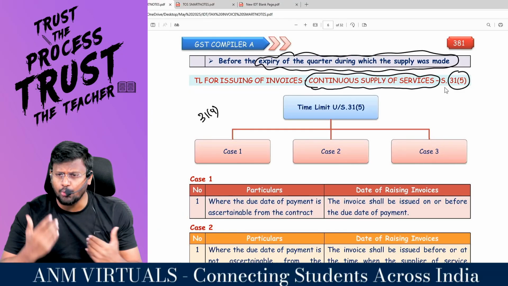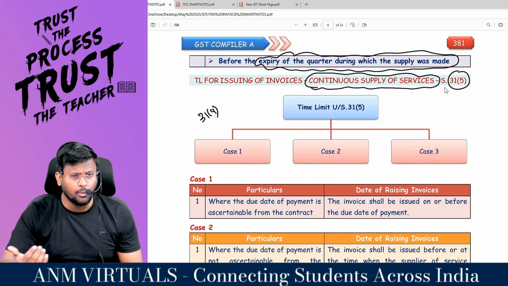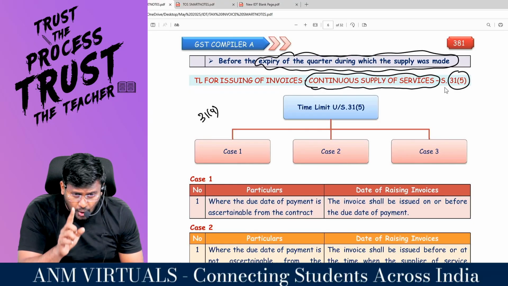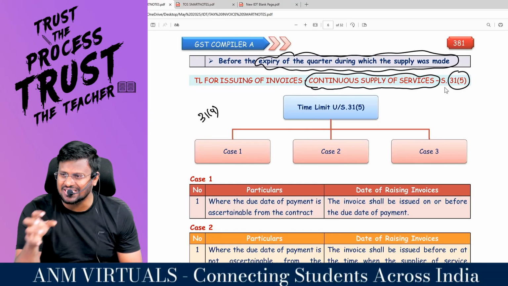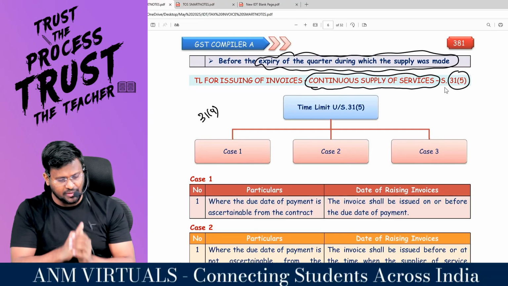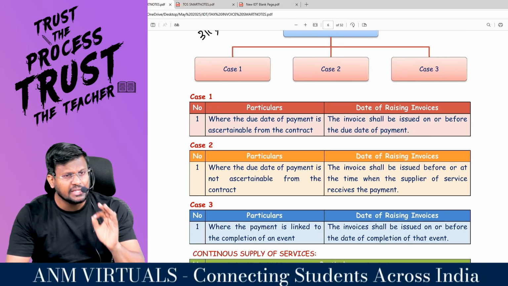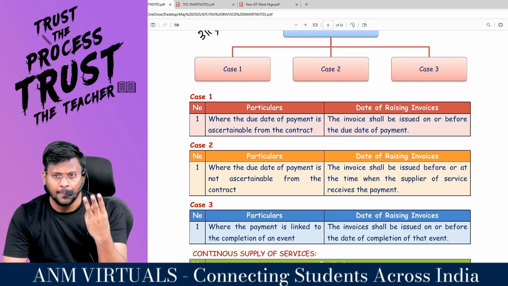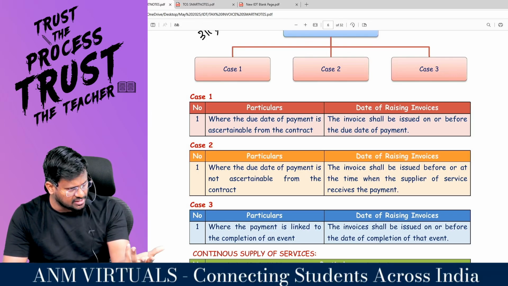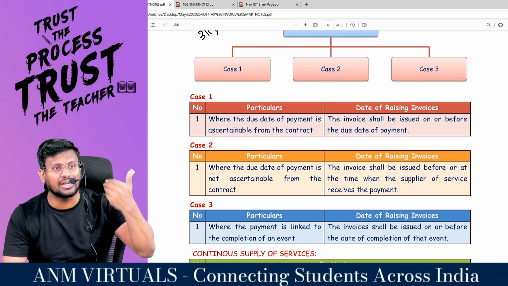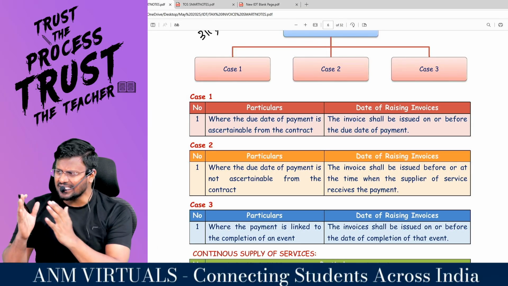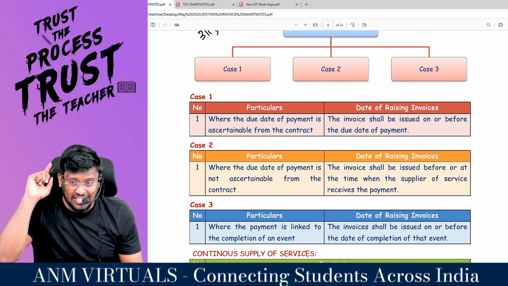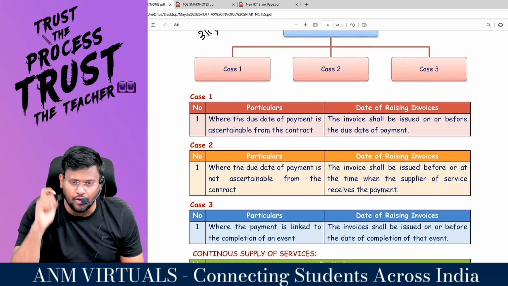For example, if you are having a mobile phone, Jio, Tata Docomo, Aircel or Airtel companies, the SIM provider, they are providing continuously for more than 3 months. Then such a service is called continuous supply of services. Right, sir? In case of continuous supply of services, at least 3 months the service provider should provide the services. Always there will be a contract, whether it is continuous supply of goods or services, and successive payments or successive statements of accounts will be there.